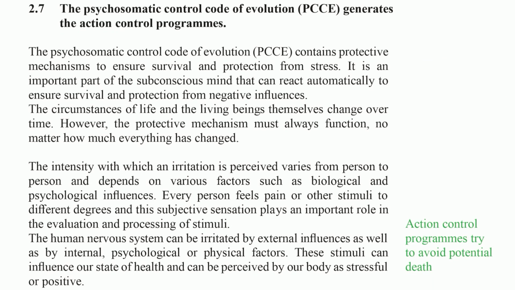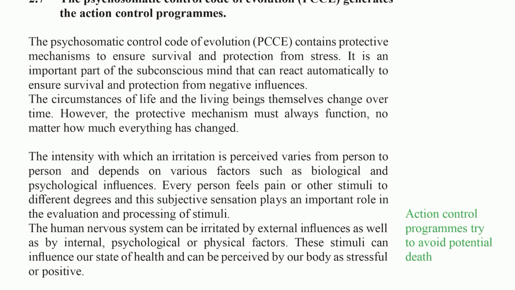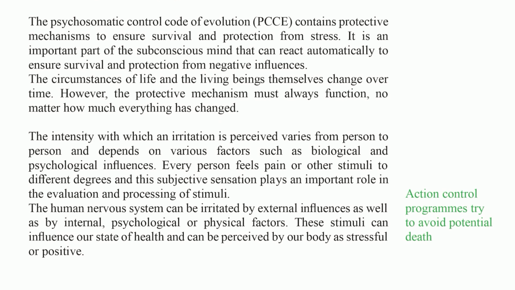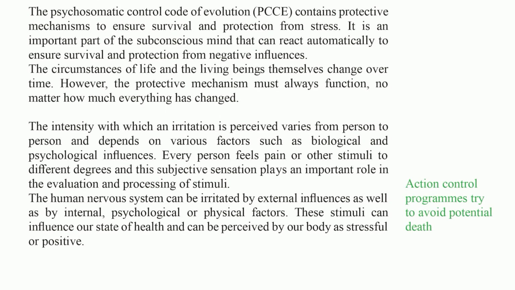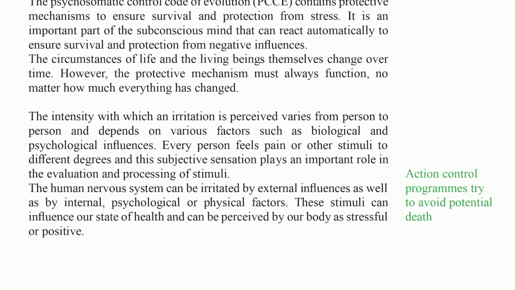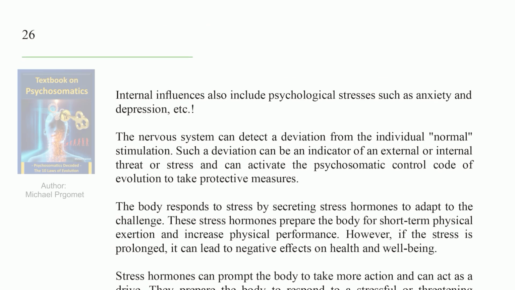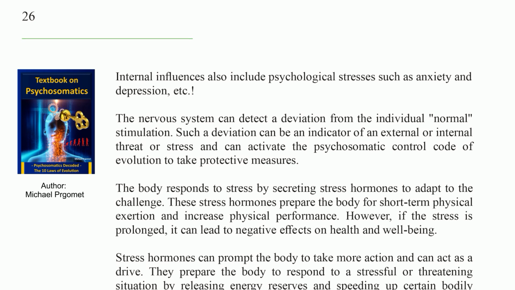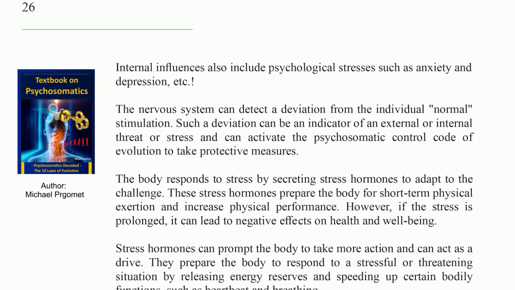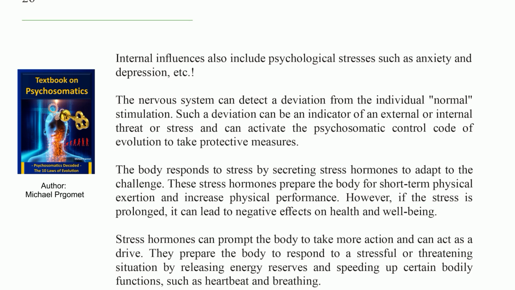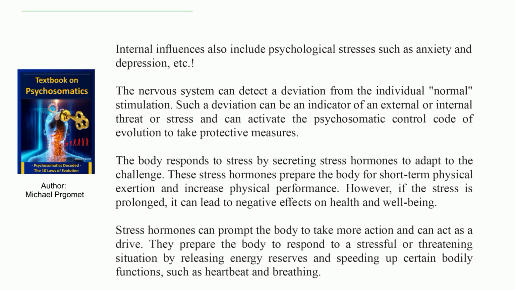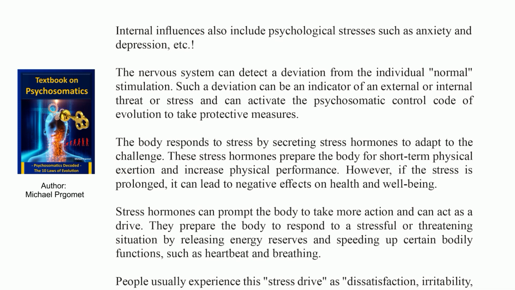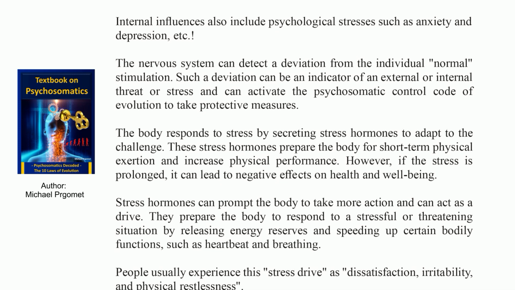The human nervous system can be irritated by external influences, as well as by internal, psychological or physical factors. These stimuli can influence our state of health and can be perceived by our body as stressful or positive. Internal influences also include psychological stresses, such as anxiety and depression, etc. The nervous system can detect a deviation from the individual normal stimulation. Such a deviation can be an indicator of an external or internal threat or stress and can activate the psychosomatic control code of evolution to take protective measures.